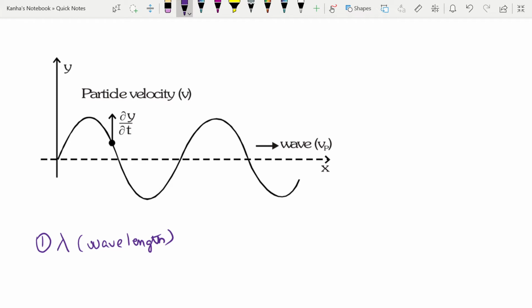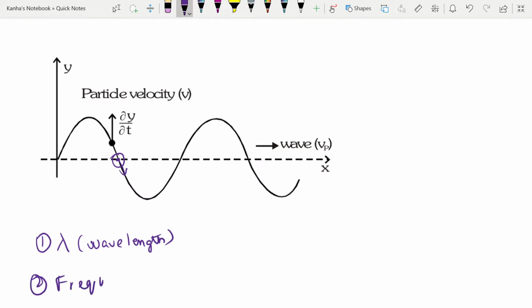You can also define the wavelength as the distance between any two nearest particles of the medium vibrating in the same phase. As I said just now, these two particles are vibrating in the same phase, so the distance between these two will be your lambda. Similarly, you can find the distance between any of these two, and it will all be equal to your wavelength lambda. Now you have the frequency.